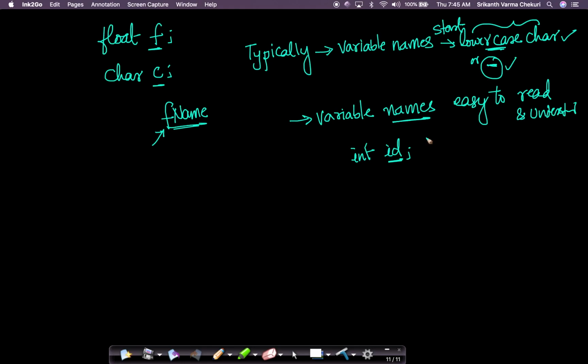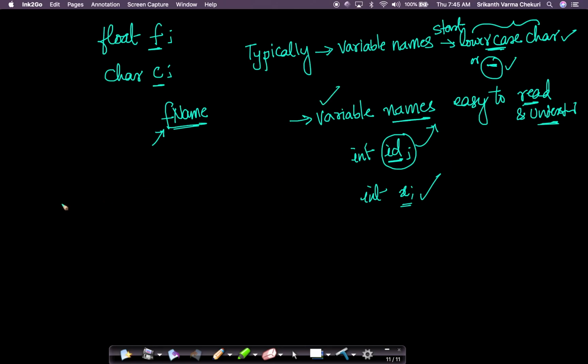Of course, I could have given anything here. I could have said int x, right? That is syntactically correct, but it makes reading the code much harder. So you want to make your code really easy to read and understand. That's why you want to give variable names that are easy to interpret. This is again a good programming practice in general.